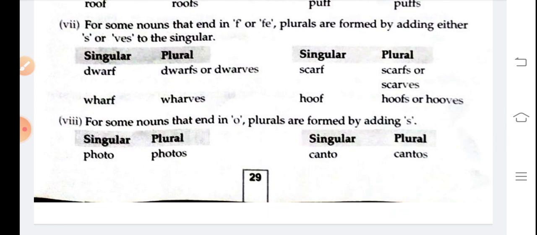For some nouns that end in f or fe, plurals are formed by adding either s or ves to the singular. Okay, so very few examples are there, few words. So singular to plural: dwarf, dwarfs or dwarves. Okay, scarf, scarfs or scarves. So you can make the plural like that.